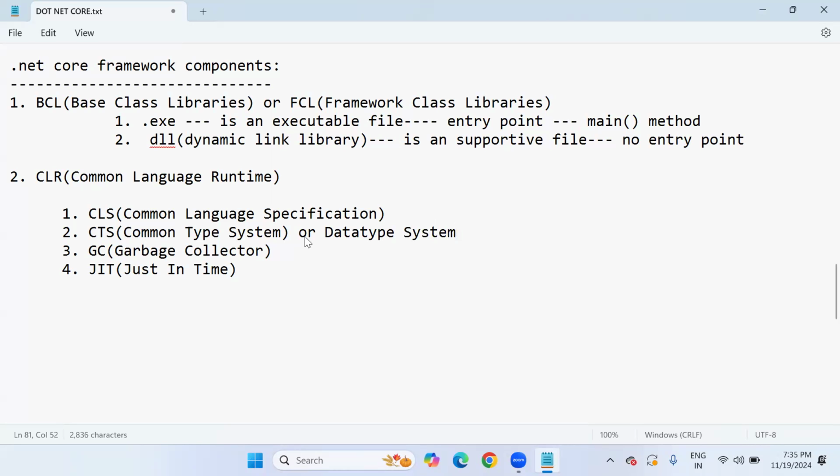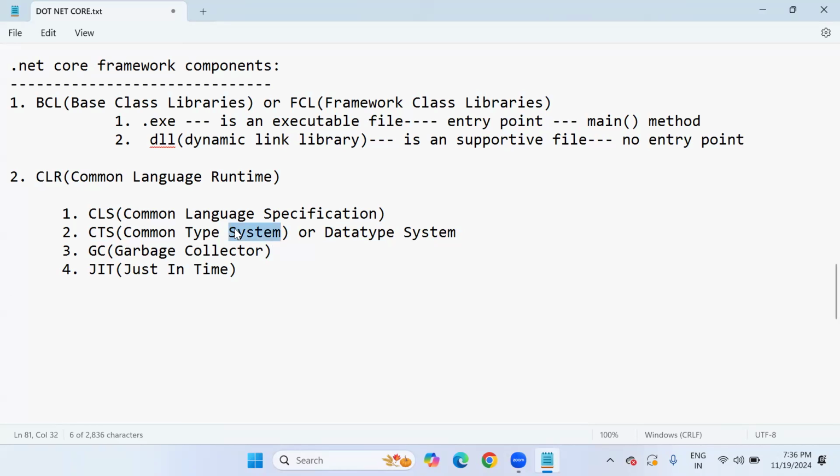Yes, sir, compulsory. All the programming languages may not have the same syntax to define or declare the data types. Every programming language is having its own data type mechanism. One programming language data type cannot be understood by other programming language. So here common type system can convert all the programming languages data type system into CLR understandable format data type system.